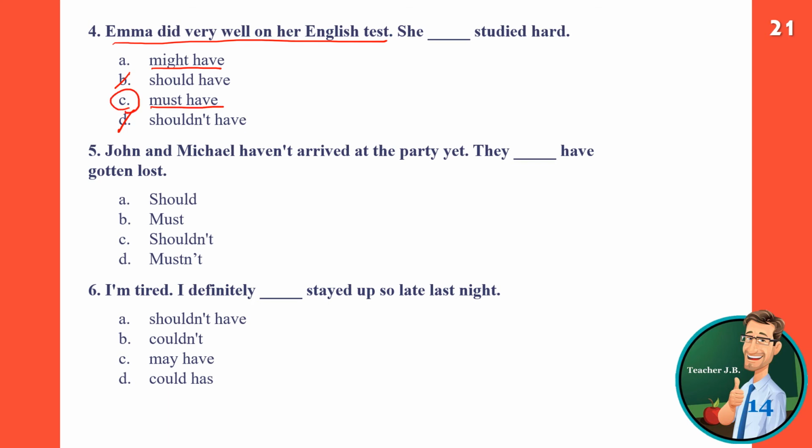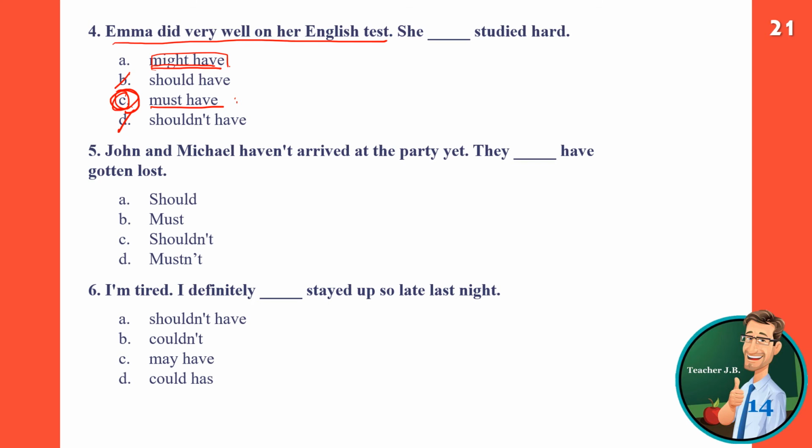So we can give more credit to must have. She must have studied hard. So this is probability. So we give more credit to must have than might have. But might have, this is possible too. But C looks and sounds like a better answer.